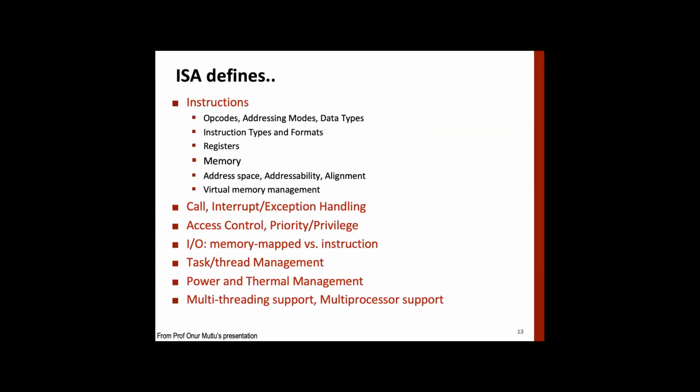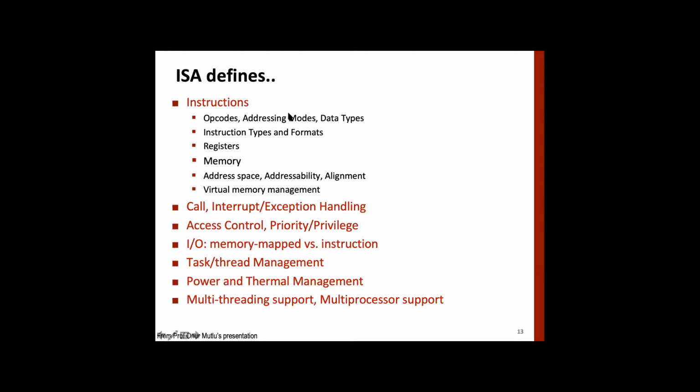Okay, so then what does the ISA contain? Remember that we have said that the ISA contains something that is visible to a programmer. So when you're writing a program, you should know the instructions. Within an instruction, you should know what kind of operation it is doing, that's the opcode, like add, subtract, multiply, floating point or whatever. And then it should have various address modes.